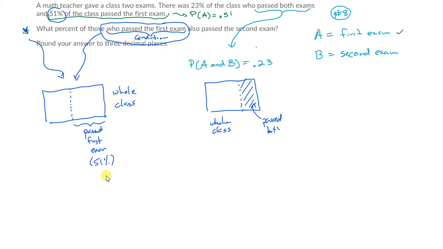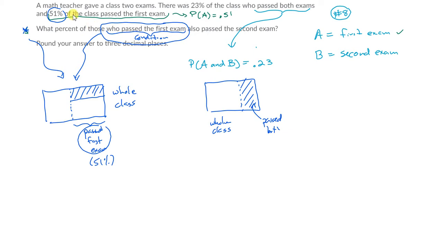Of those, now if you pass the second exam, go to the upper part of the classroom. Go up here, like above this line. This is what I'm looking for right here. Of the ones who passed the first exam, how many of you also passed the second exam? Okay? So first we're conditioning on passing the first exam. That's my first condition. I'm throwing out everybody else. I don't care about them. And then of the ones who passed the first exam, which is this side of the classroom, how many also passed the second exam? That's different than saying everyone in the whole class, if you pass both, go to the right side of the classroom. That's a slightly different question.